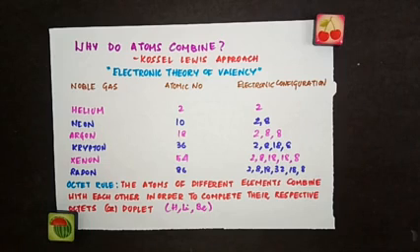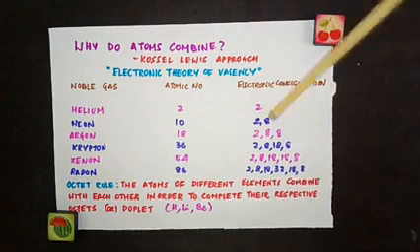In case of all the other elements, the number of electrons in their outermost shell is less than 8 and hence they are chemically reactive. This led to the conclusion that the atoms of different elements combine with each other in order to complete their respective octets, that is 8 electrons in their outermost shell, or doublet, that is outermost shell having 2 electrons, in the case of hydrogen, lithium, beryllium, to attain the stable nearest noble gas configuration. So for hydrogen, lithium and beryllium, the stable nearest noble gas configuration is helium's configuration, which is 2. For all the other elements, it is 8.